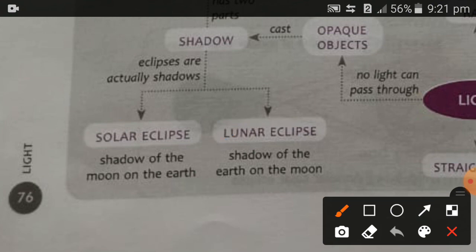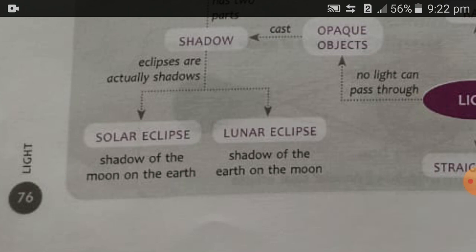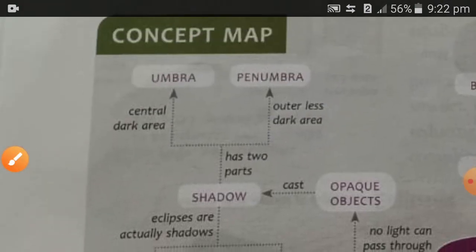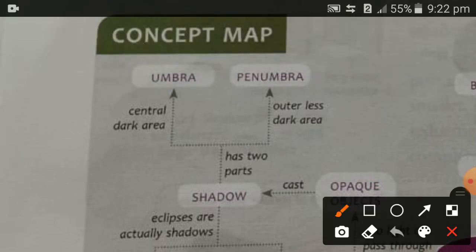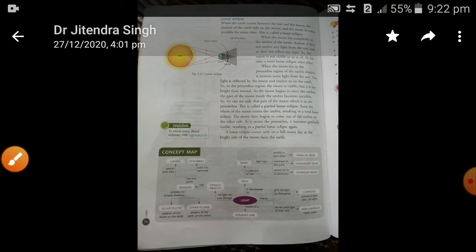In the solar eclipse the shadow of the moon falls on the earth, and in the lunar eclipse the shadow of the earth falls on the moon. The shadow has two parts: the umbra, the central dark region, and the penumbra, the outermost dark region.